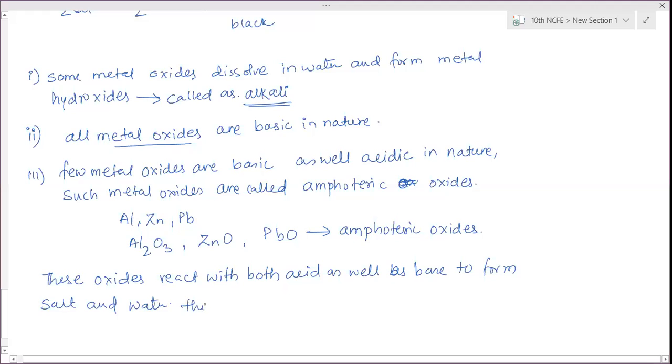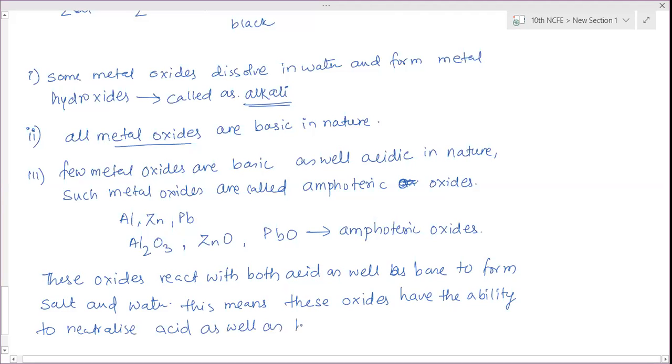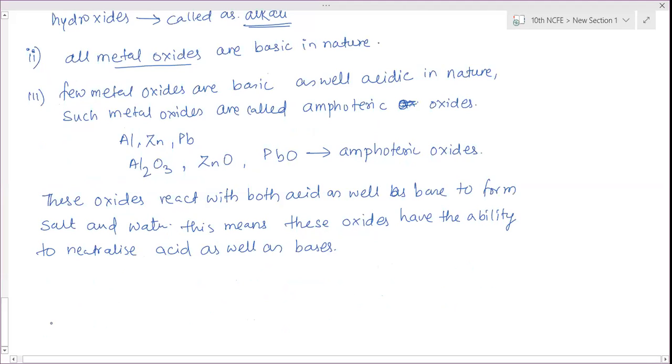This means these oxides have the ability to neutralize acid as well as bases. So hence they show acidic as well as basic property.